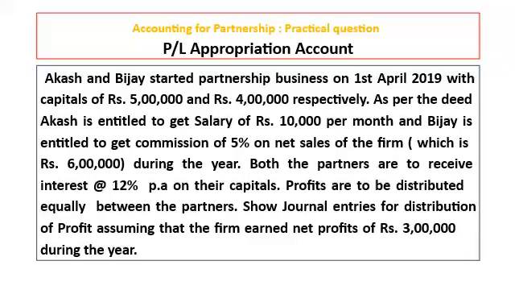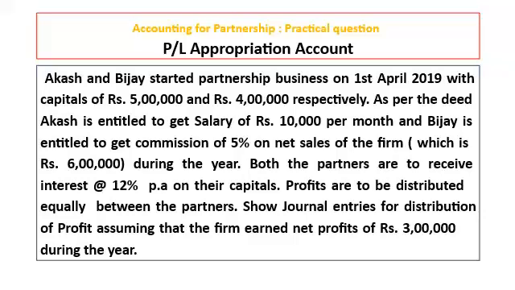So, here net profit is 3 lakh. We have to start with this amount. First, we have to transfer it from PL account to PL appropriation account. So, it will be coming in credit side of PL appropriation account and journal will be PL account debit to PL appropriation account. Then, you have to distribute salary, commission, interest on capitals, etc. And that will be coming in debit side of PL appropriation account.